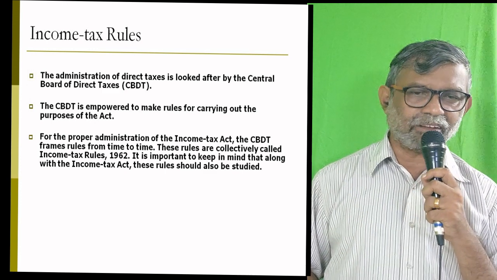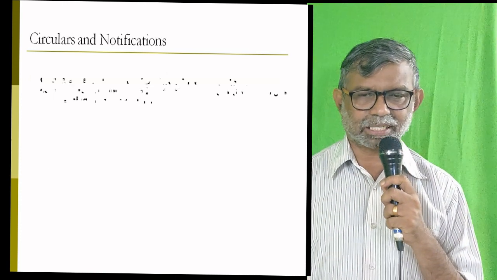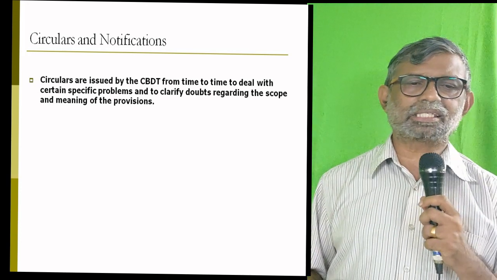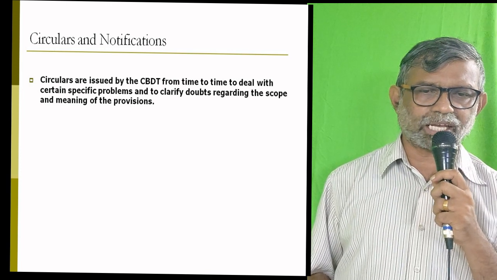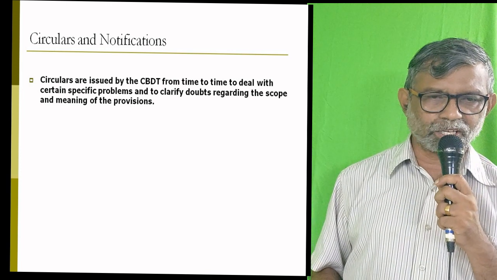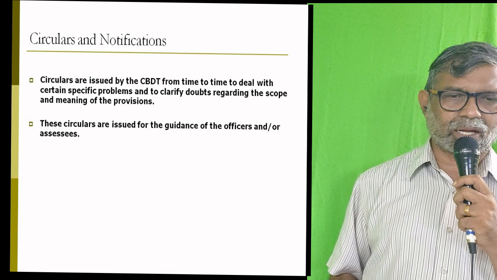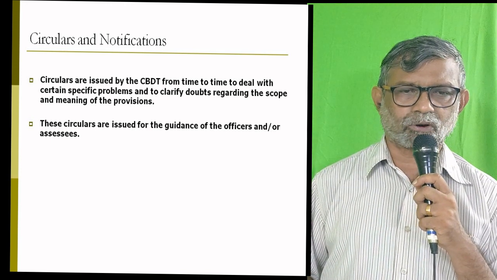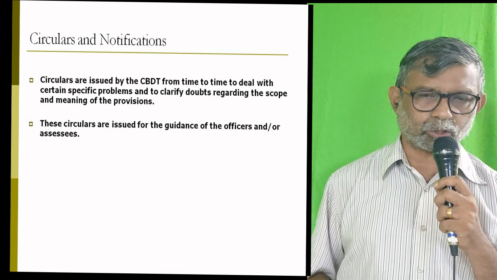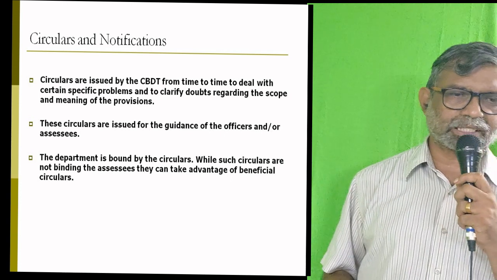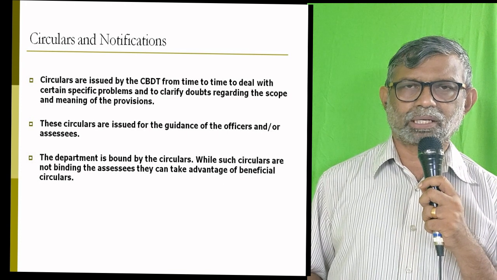The CBDT brings out clarifications for the provisions of the Income Tax Act, Finance Act, Income Tax Rules, etc. These clarifications are brought in through circulars and notifications. These circulars and notifications are binding on income tax officers, and assessees also can follow them. They must be followed by officers, but assessees will follow them only if it is beneficial to them. So circulars and notifications are another thing that helps us decide the income tax amount.